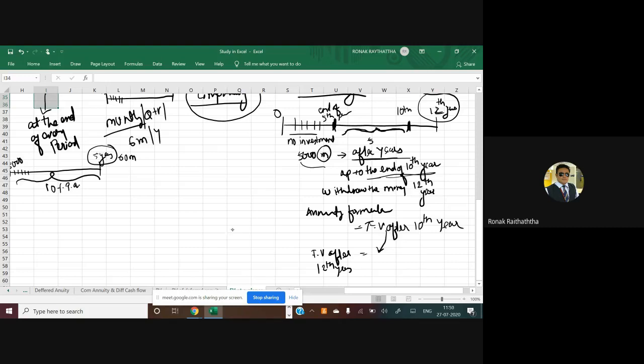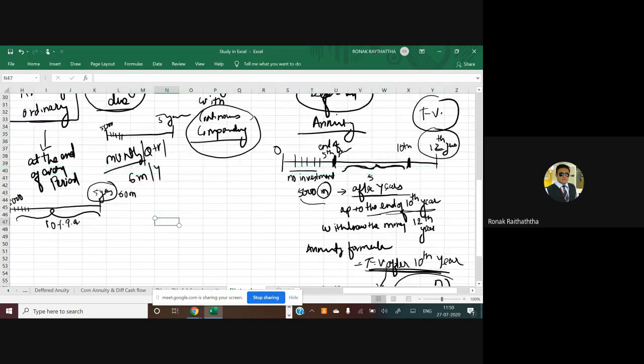So whatever amount you have got after the end of the 10th year, put it over there, plus you will have to again do the compounding for a further how many years? For a further 2 years, because this money will be there in that account. So that's a deferred annuity.